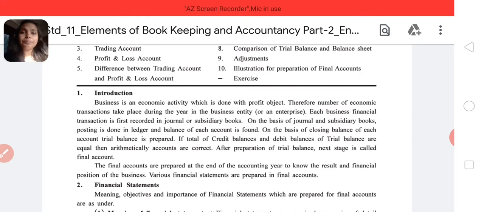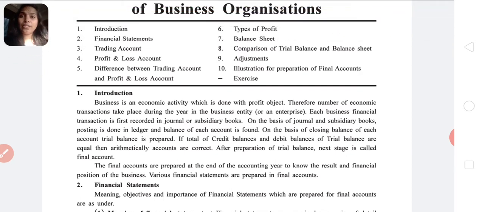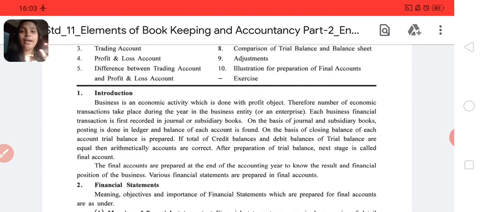After that, we do the posting in ledger by opening accounts. After that, we get a closing balance which is transferred to a statement, that is trial balance. If the debit balance and credit balance of the trial balance tally, that means the accounts prepared till now are arithmetically correct, right? After that trial balance, the next stage is final account.